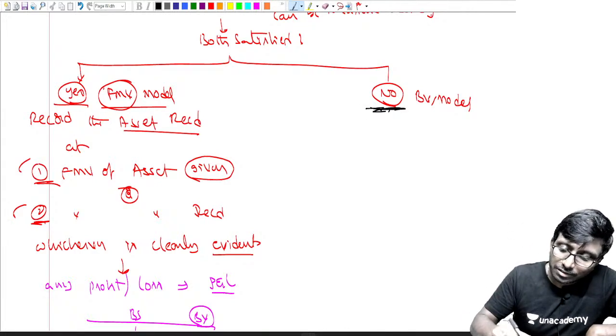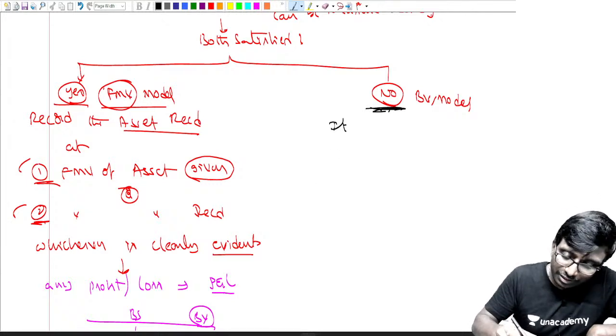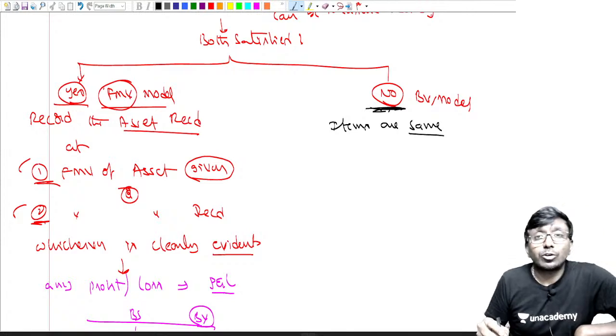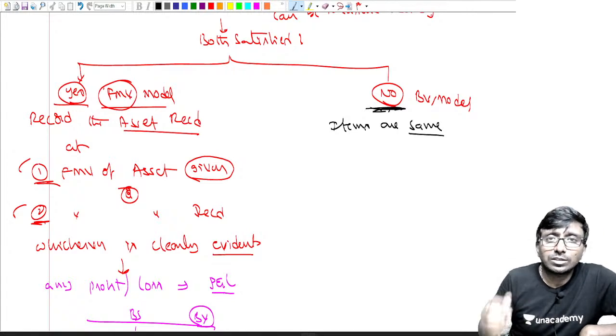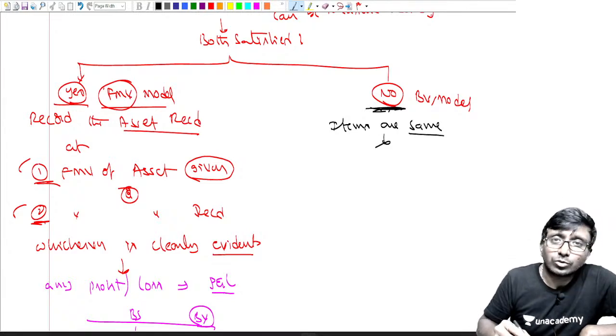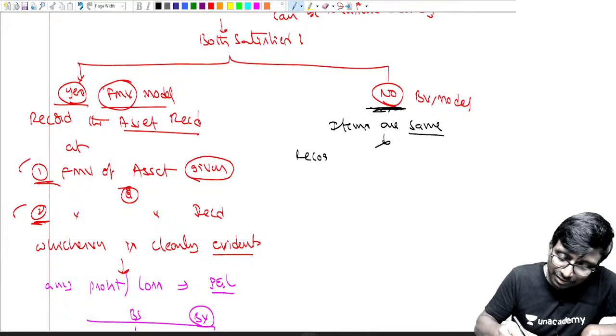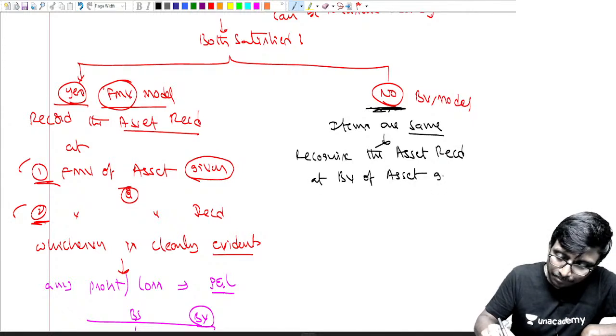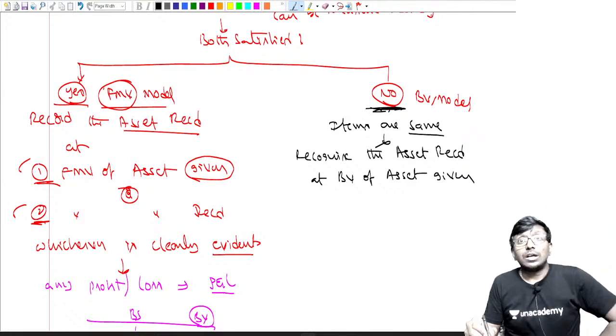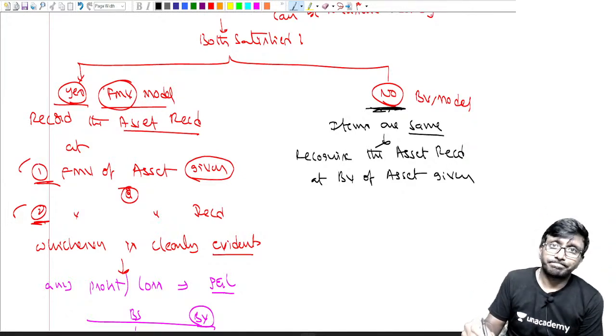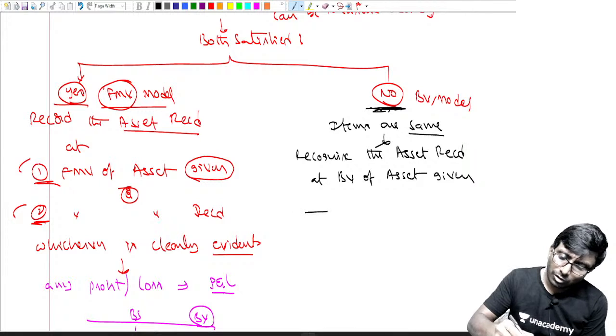When items are the same, what you gave and what you got are both one and the same. Then what do you do? Recognize the asset received at the book value of the asset given. That's all.